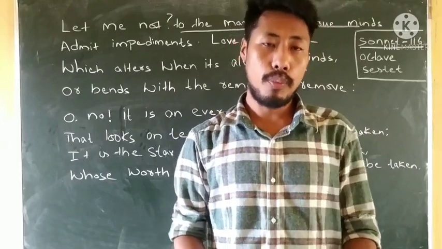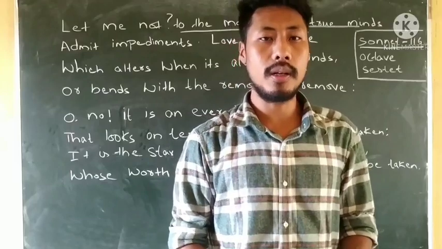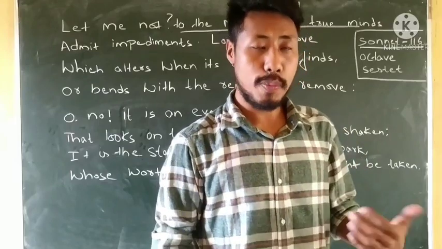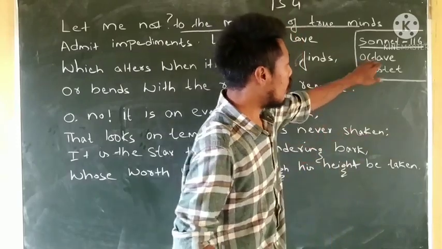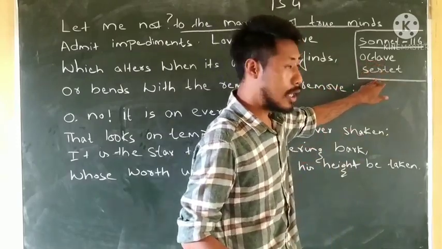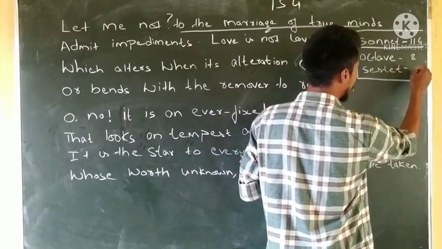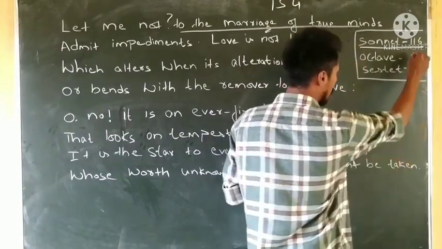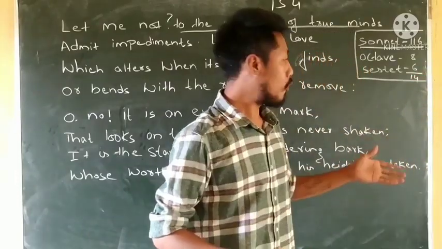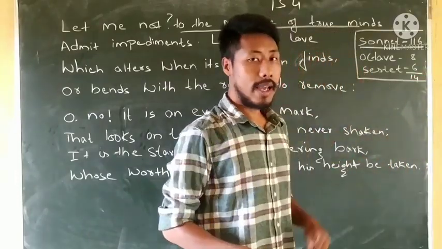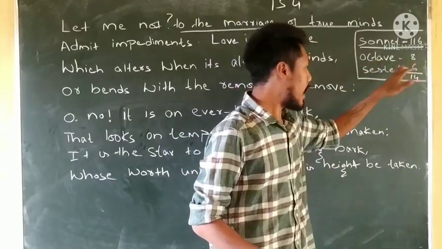A 14-line poem is known as a sonnet, and a sonnet of William Shakespeare is written in a Shakespearean or Petrarchan form of a sonnet, in which we find an octave and a sestet. Octave means having 8 lines, and sestet means having 6 lines. So the total of 8 plus 6 is 14 lines, right?